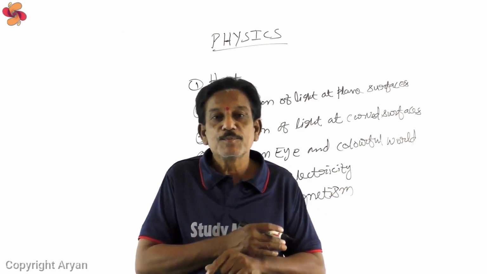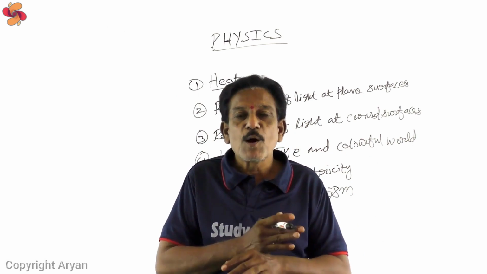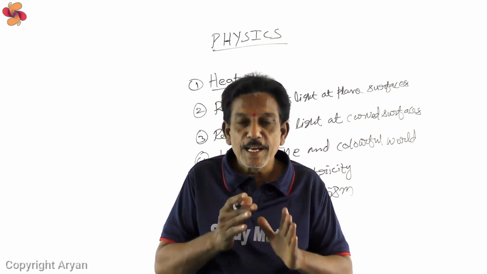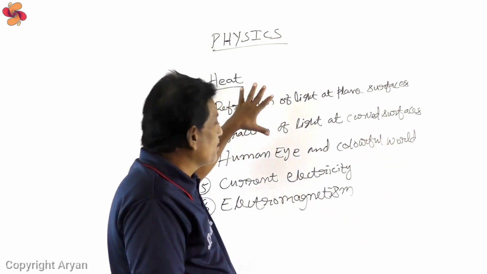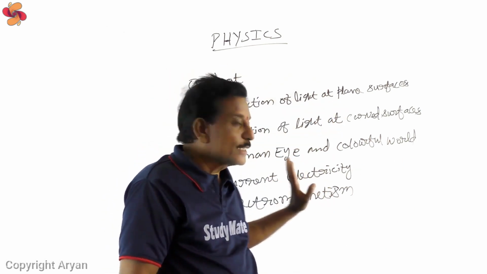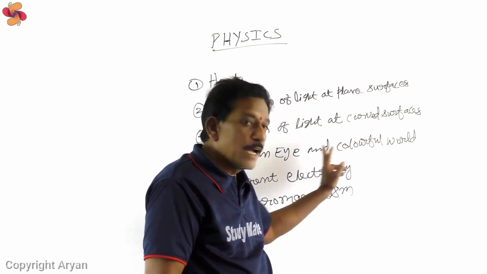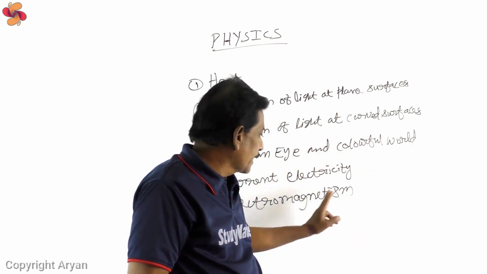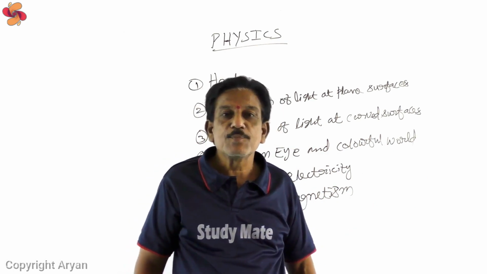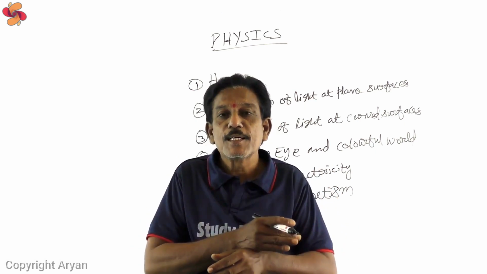So students, in the physics part, today I mentioned the 6 chapters: heat, refraction of light at plane surfaces, refraction of light at curved surfaces, human eye and colorful world, current electricity, and electromagnetism. These 6 chapters are very, very important.